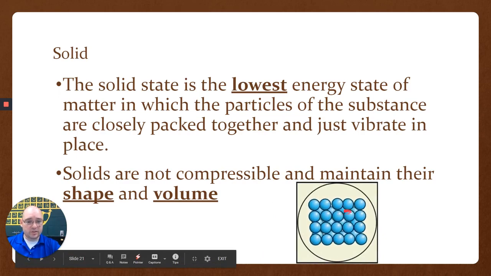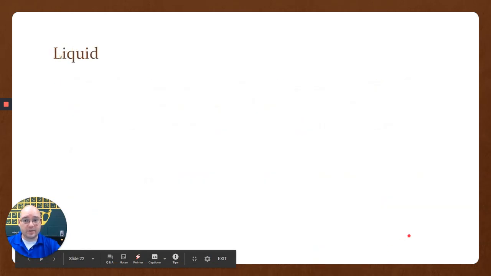So the particles are still moving, they're just moving really in place. They're just kind of vibrating in place and not really moving around. They have a specific arrangement of the particles and they stay in that arrangement. That's why they keep their shape and their volume, right? Because the particles, the atoms and molecules that make up the solid, just kind of sit there and vibrate in place. That's a solid. Then we have liquid.